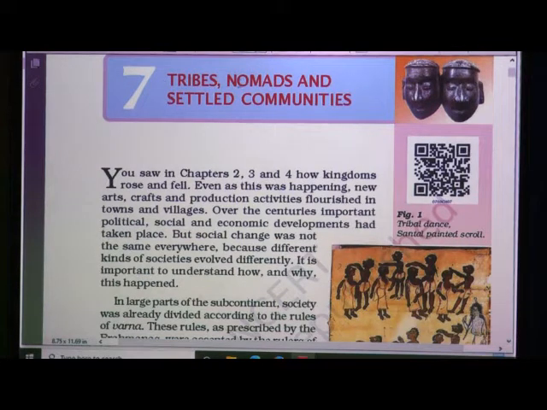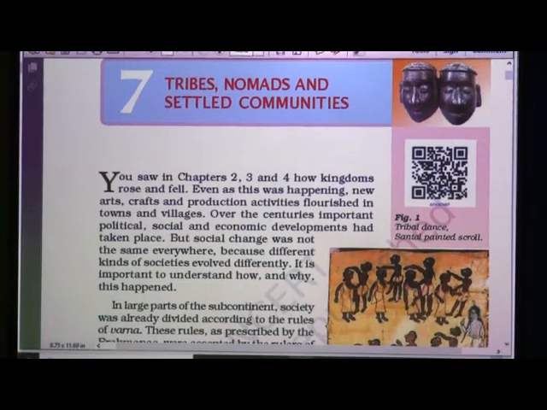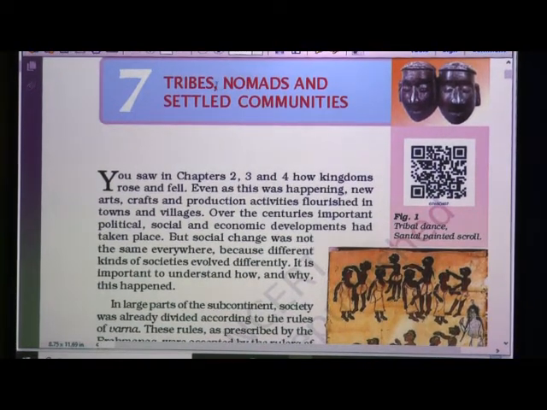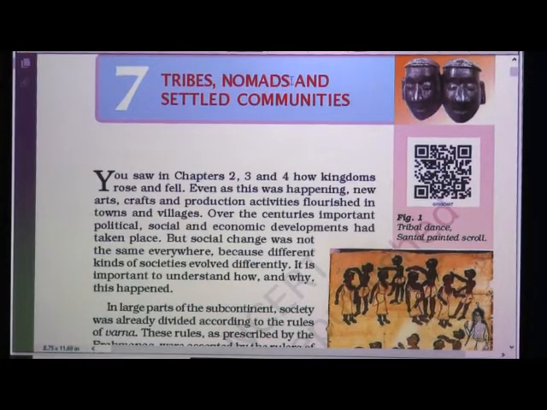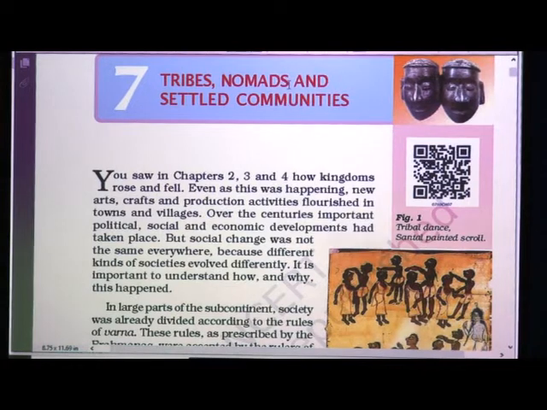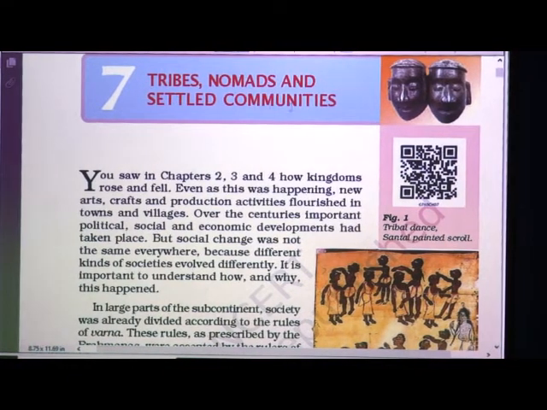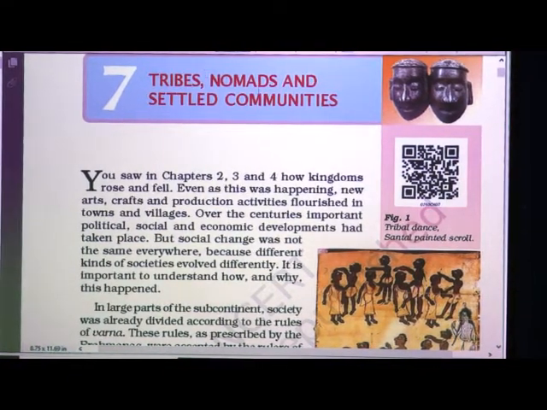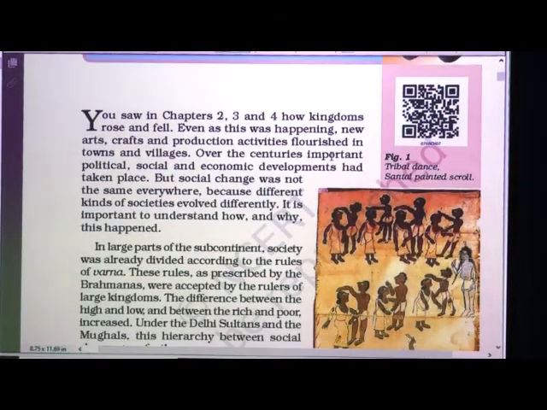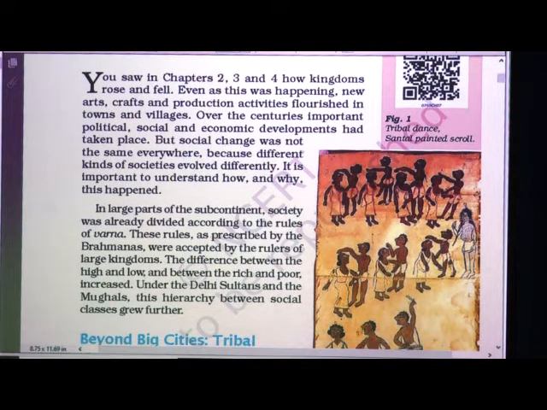Tribes, tribal people, those who live in forests, hills, mountains are tribes. Nomads, the people who move from one place to another place are nomads, and there are other settled communities also we are going to learn. Now let us start. I will read the lesson and try to explain you.